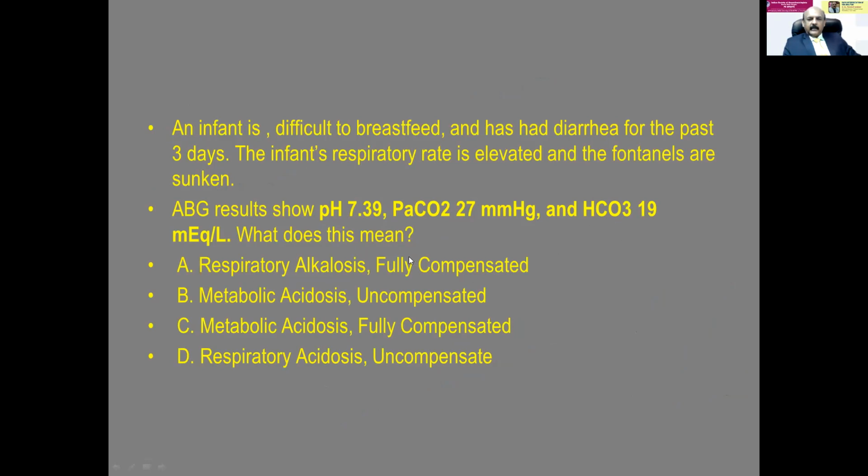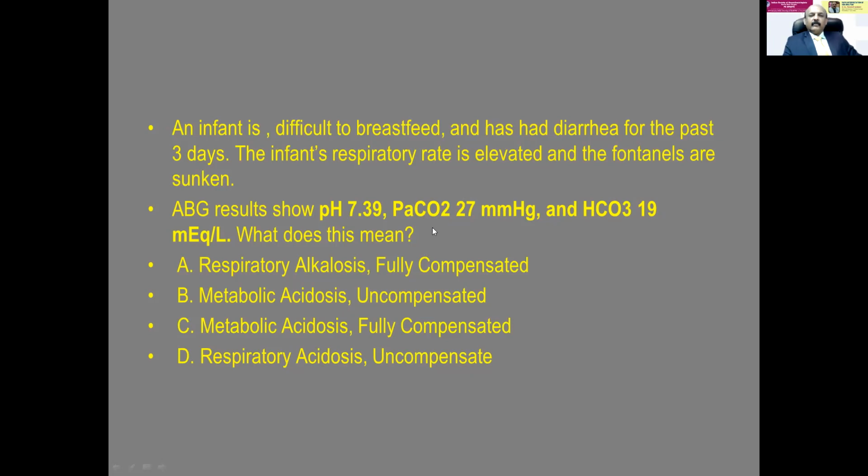So what does it mean? More or less the pH is normal, but PaCO2 is decreased and bicarb is also decreased. So it could be respiratory alkalosis compensated by metabolic acidosis, or metabolic acidosis compensated by respiratory alkalosis.